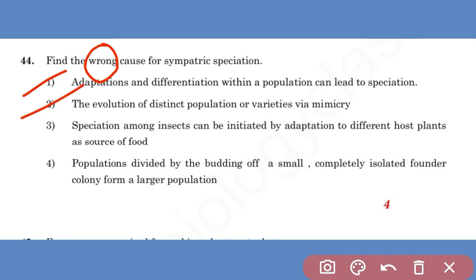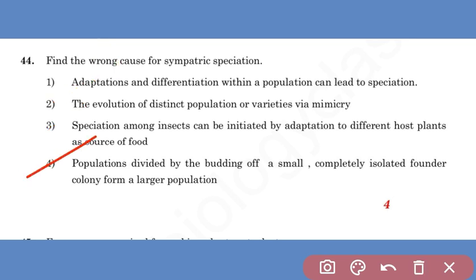Yes. Speciation among insects can be initiated by adaptation to a different host plant as a source of food. Yes, it is also true. Population divided by budding of a small, completely isolated founder colony from a larger population. This is not true. This is not for sympatric speciation.